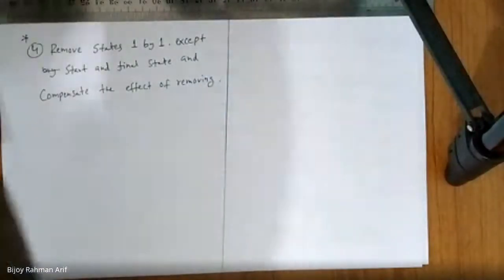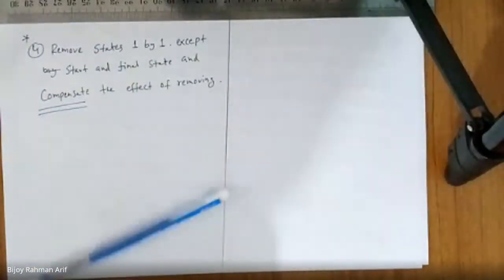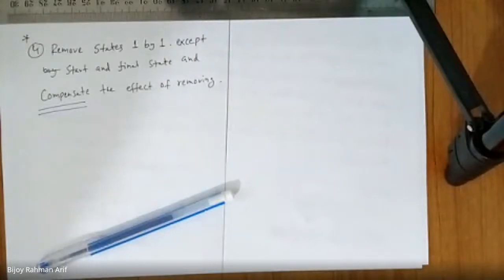So what do you mean by compensate? To make up for something. In Bangla there is a very good word, ক্ষতিপূরণ. Whenever I remove a state, I'm changing the finite automata. So as I'm changing it, I have to somehow recover that change so that the effect, or the input-output relation, does not change.